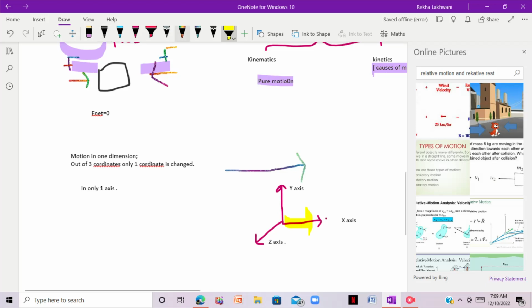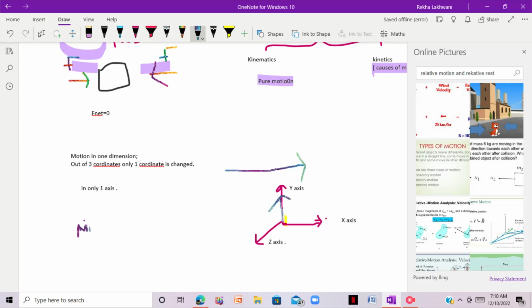If a body has moved, for example, x2 i, also a vector, plus y1 j, plus z1 k, and it is also a vector.